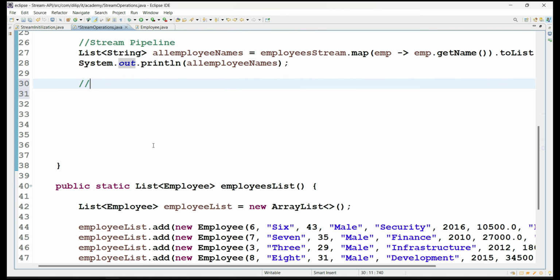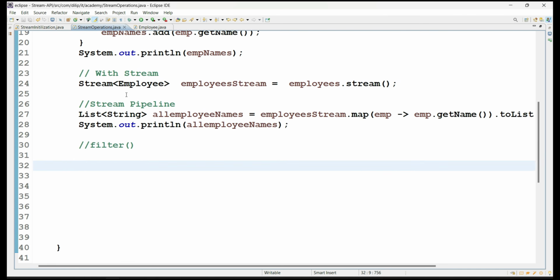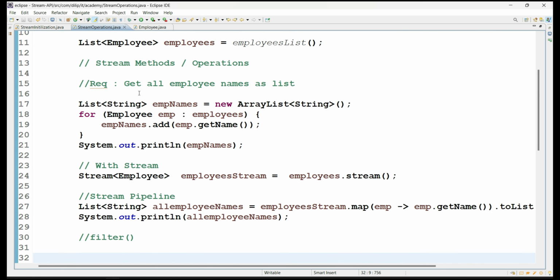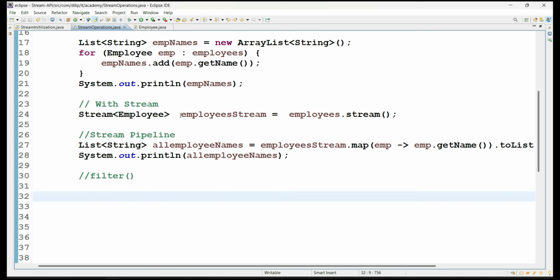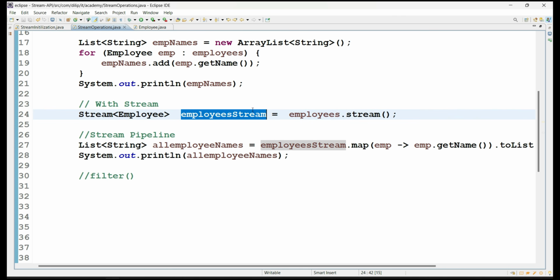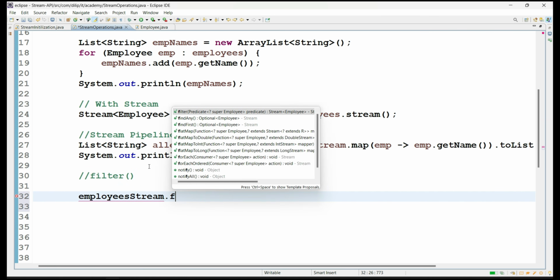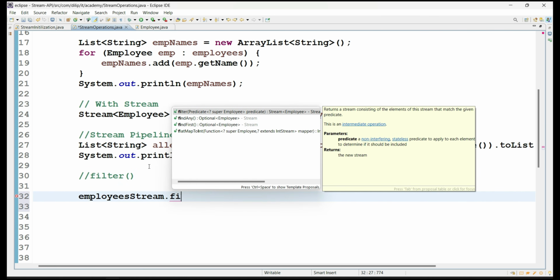Now I will take one more method as part of the stream API, called the filter method. Here I already have an employee stream object. I am using that employee stream object and calling the filter method. And as part of the filter method, what is the argument, guys?